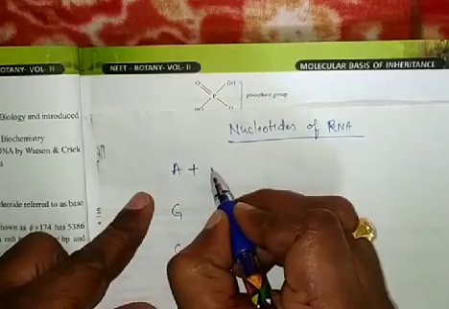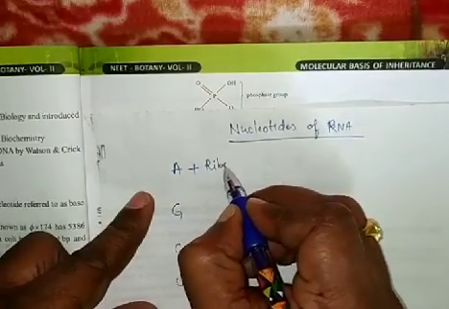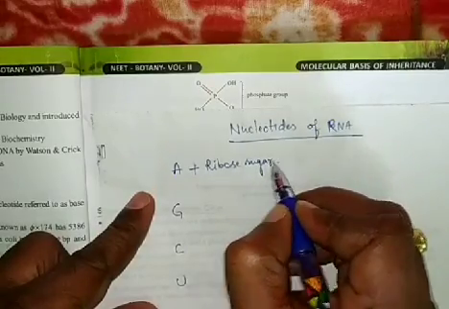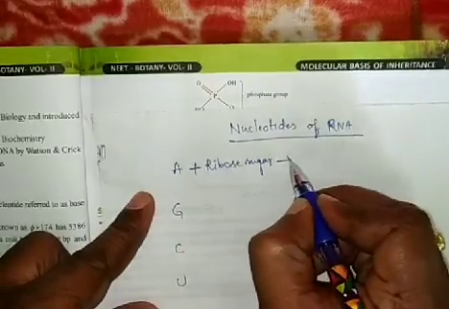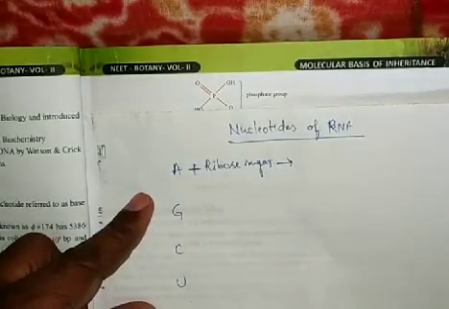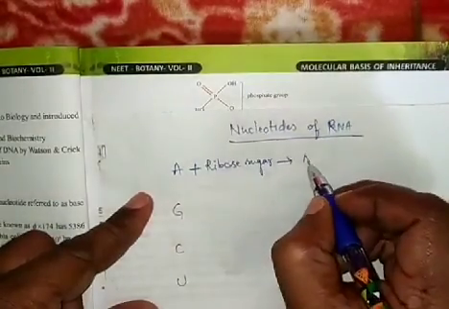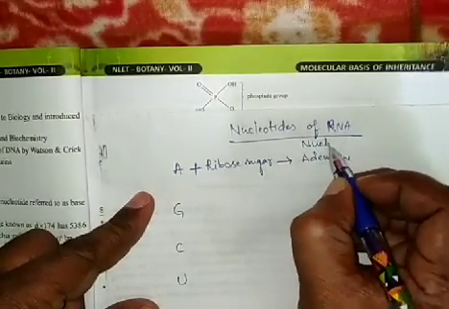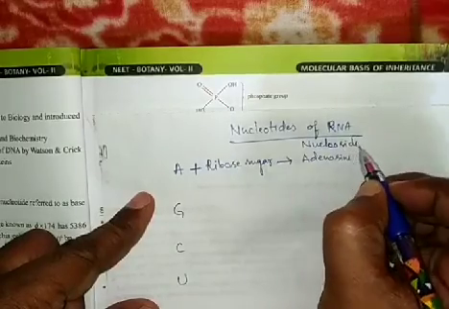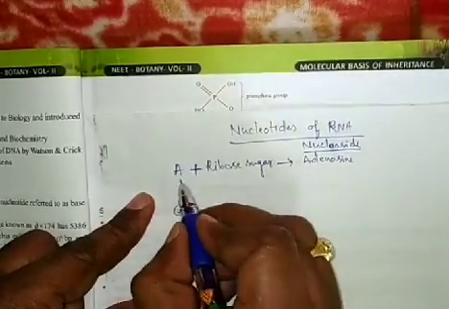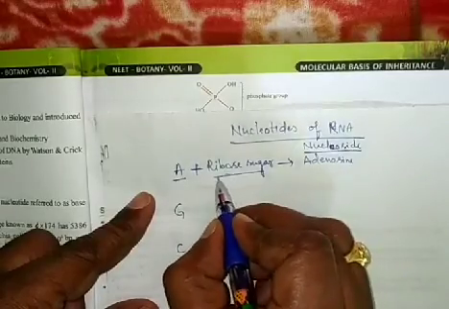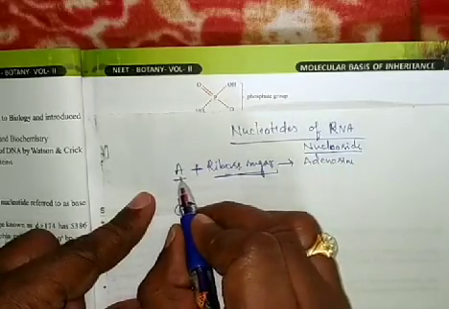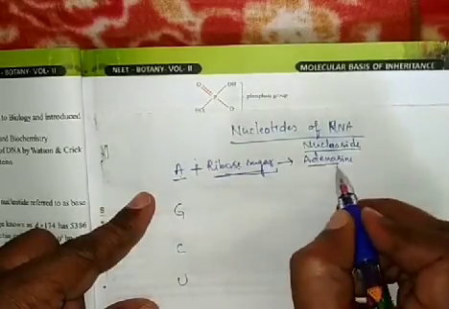Adenine is reacted with the ribose sugar with the N-glycosidic bond and forms a nucleoside, that is called adenosine. It is a nucleoside of RNA. What is the pentose sugar of RNA? Ribose sugar. When ribose sugar reacts with adenine with the N-glycosidic bond, we get adenosine.